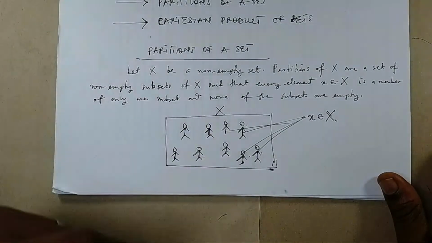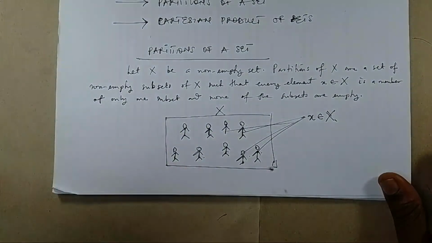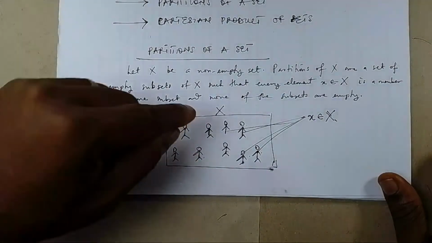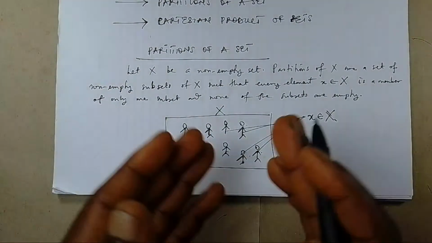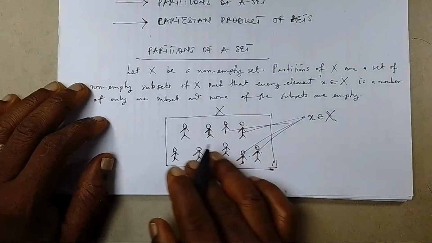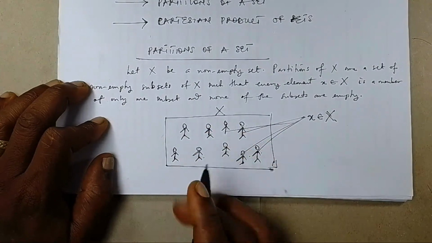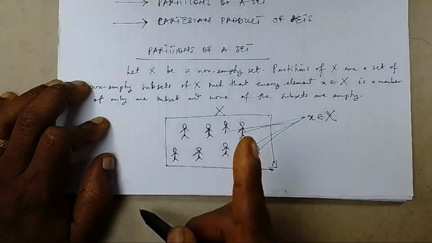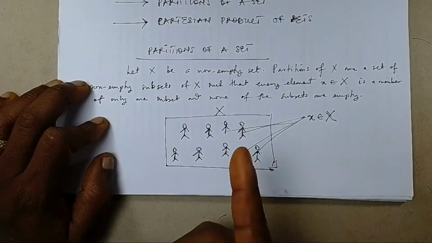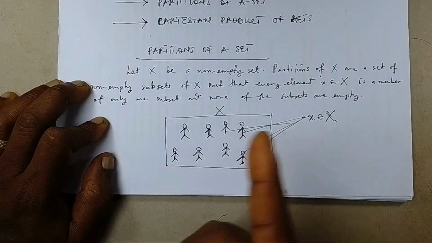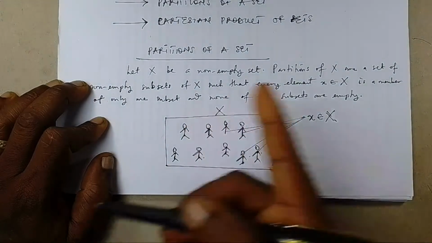A partition of a set is a subset of the non-empty set X, such that if you consider all the subsets called partitions of X, none of them must be empty, and none must contain elements that have already shown up in other sets.